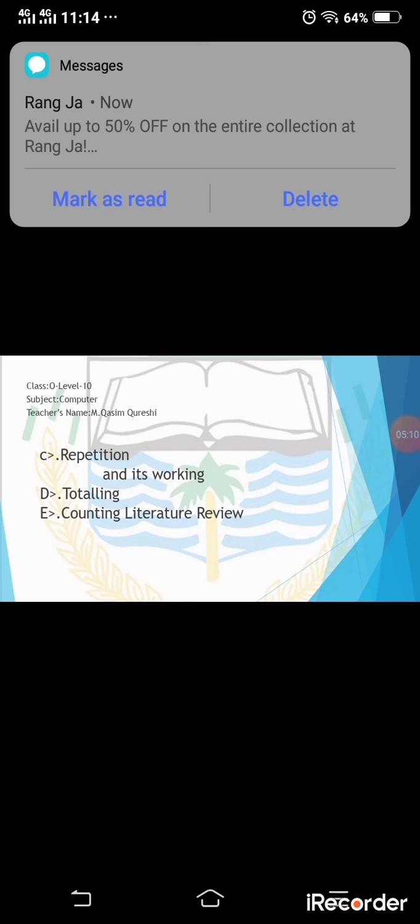Now this is the third type, repetition. Most programming languages support three types of loop: a fixed number of repetitions; an unknown number of repetitions with at least one repetition, as the condition is tested at the end of the loop; and an unknown number of repetitions which may not be completed at all, as the condition is tested at the beginning of the loop.